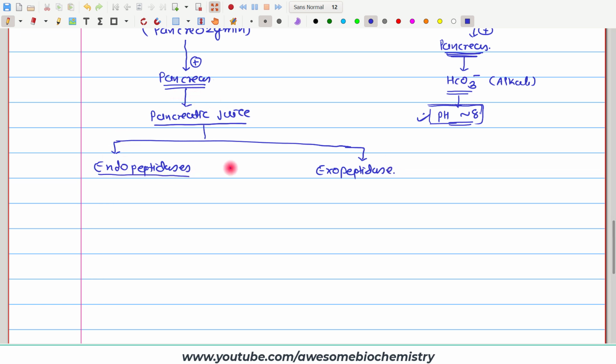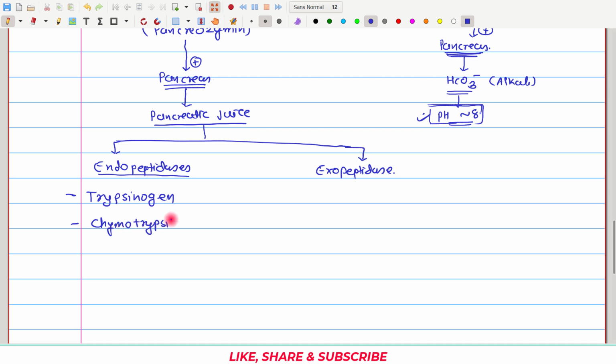What are the different endopeptidases in the pancreatic juice? We have mainly three types of endopeptidases. One is trypsinogen, second one is chymotrypsinogen, and third one is proelastase.